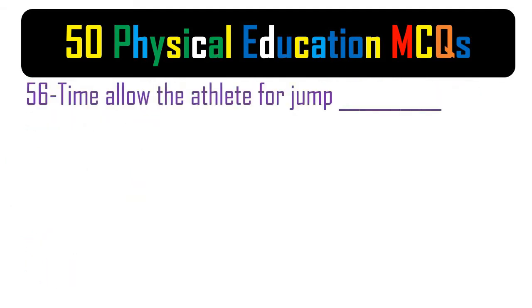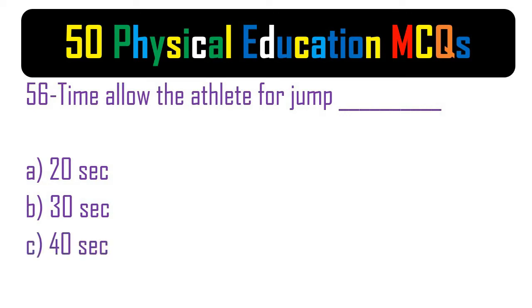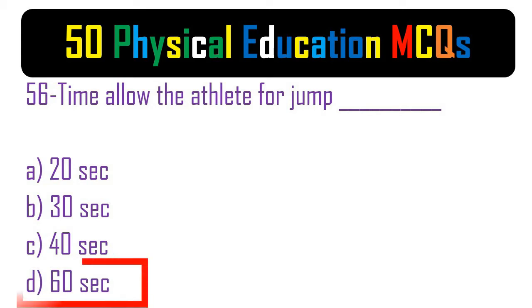56. Time allowed to the athlete for the jump. A. 20 seconds. B. 30 seconds. C. 40 seconds. D. 60 seconds. The correct answer is D. 60 seconds.